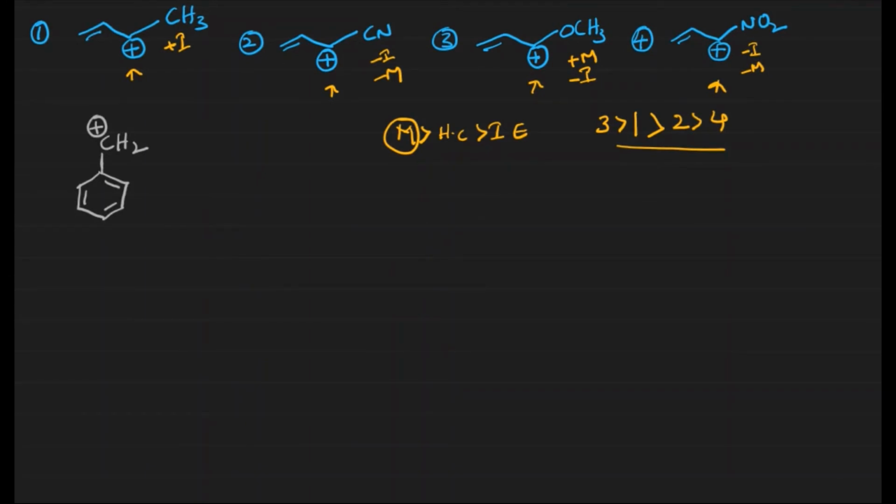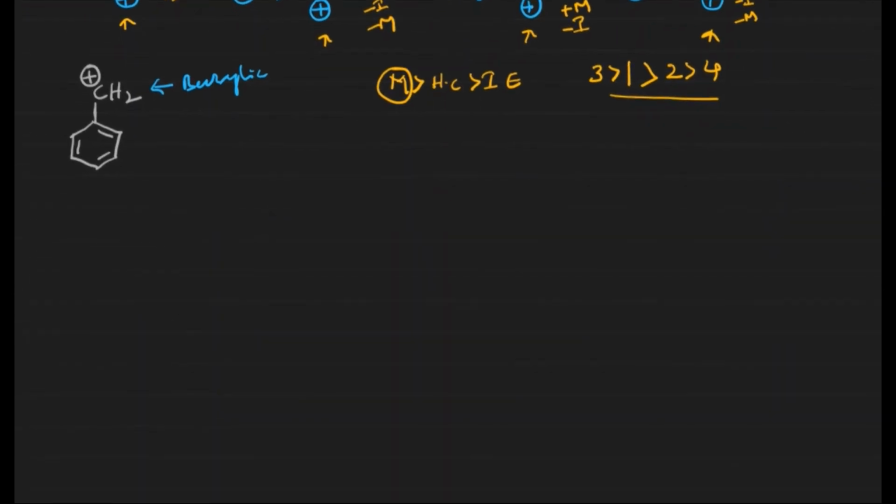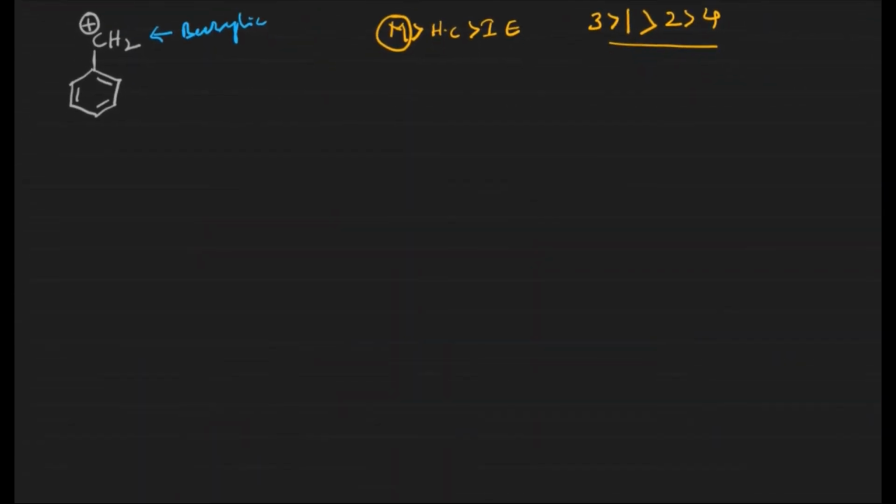Now let us take how the benzyl carbocation will be stabilized in the organic molecule. We know this is the benzene ring. This particular position is known as the benzylic position. The carbocation is there, so it is a benzylic carbocation. Now let us see how benzylic carbocations will be stabilized in organic molecules. Let us take a benzylic carbocation as it is, CH2 plus.